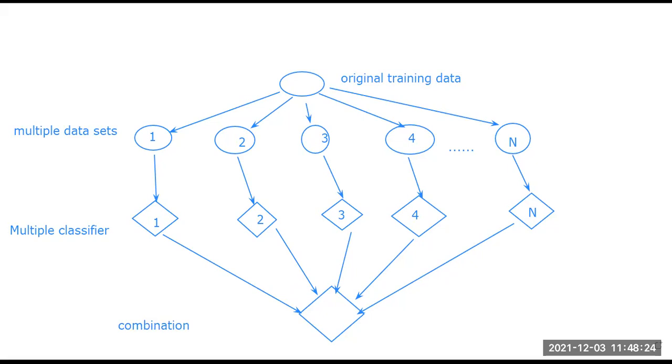So what is the basic scenario? The original training data set is divided into multiple data sets, and then we build multiple classifiers, and then they are combined to give us an accurate or predictive result, to get a correct output. Now for this combination, there are multi-expert combination methods for base learners that work in parallel. We can see parallel paths: D1 to C1, D2 to C2, D3 to C3. So these are multiple parallel scenarios going on.